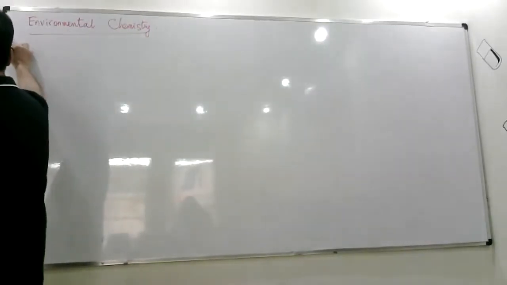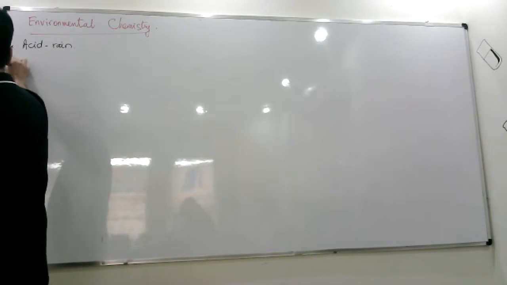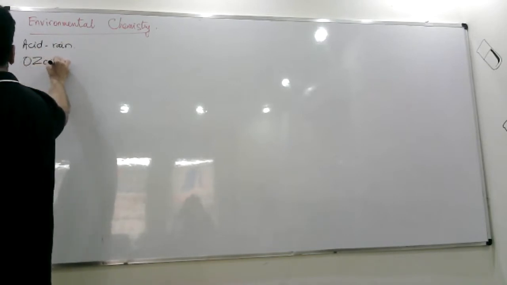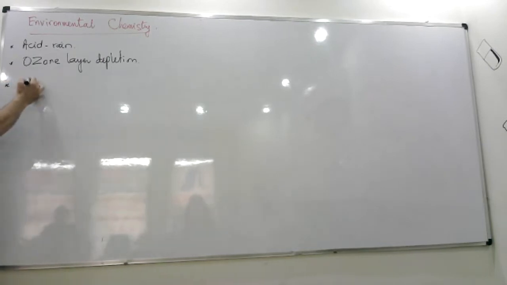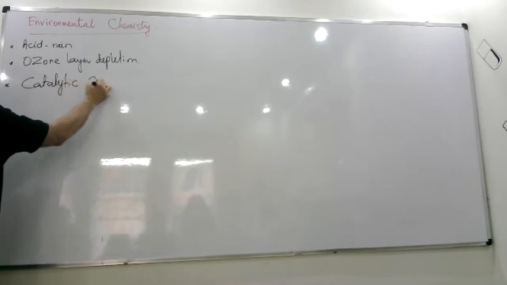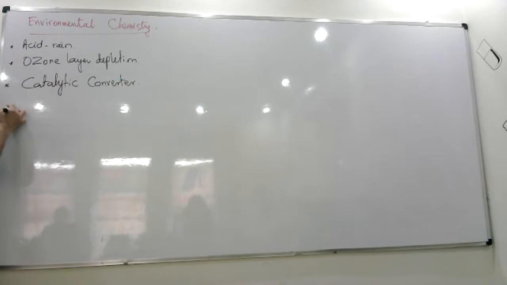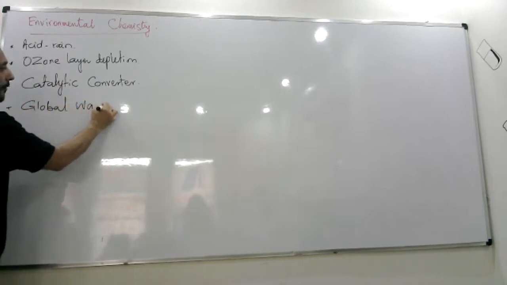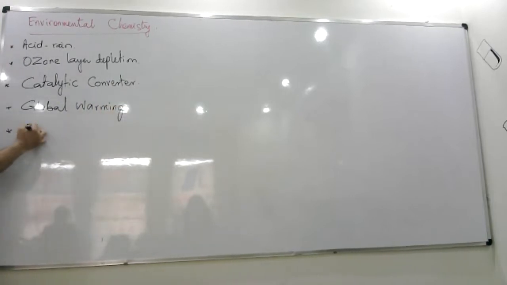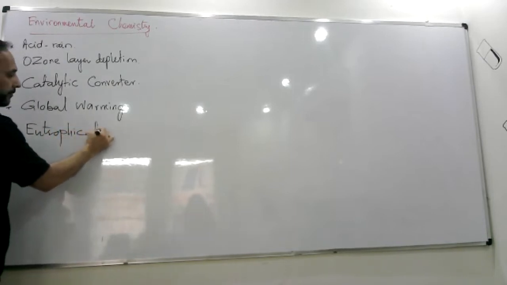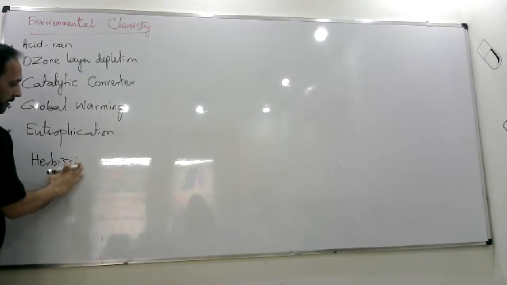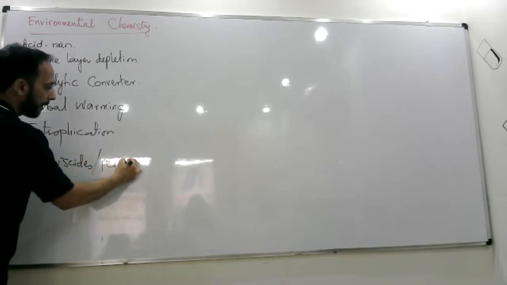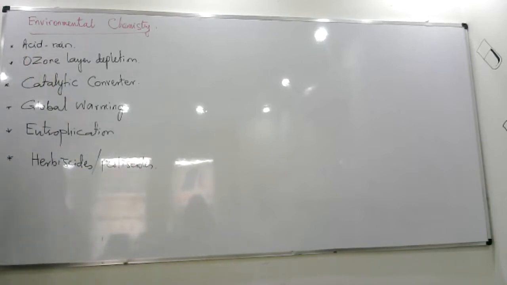So the topics that we'll be covering in it include this acid rain, ozone layer depletion, then we have this catalytic converter, the role of catalytic converter in cars, global warming, eutrophication, and these herbicides or pesticides. These kind of things, right? Things which are linked to the environment.